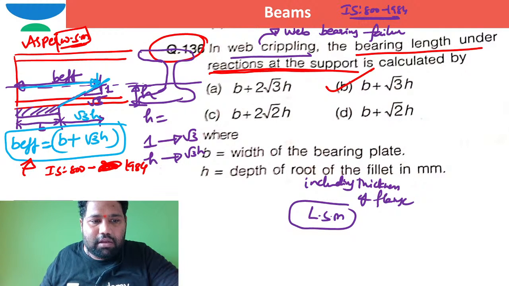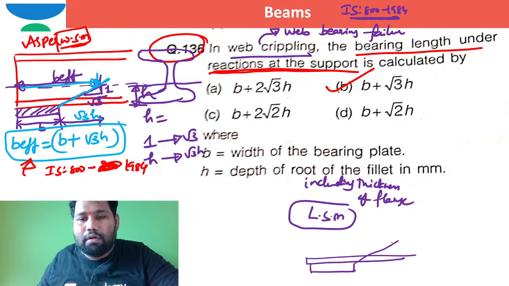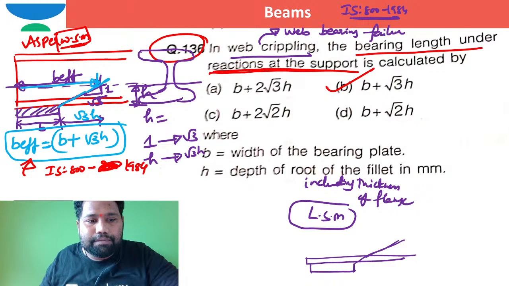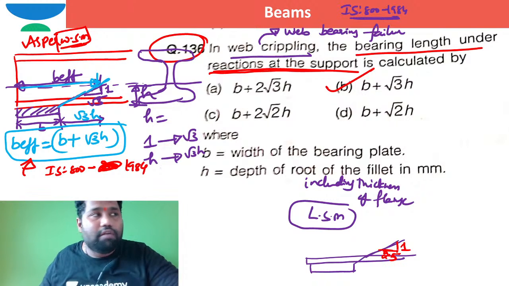The code says you take the load dispersion from the support at an angle of 1 vertical to 2.5 horizontal.